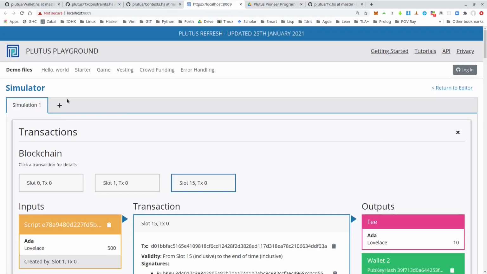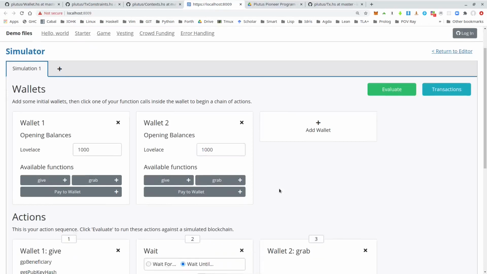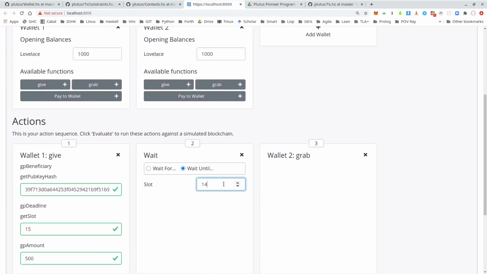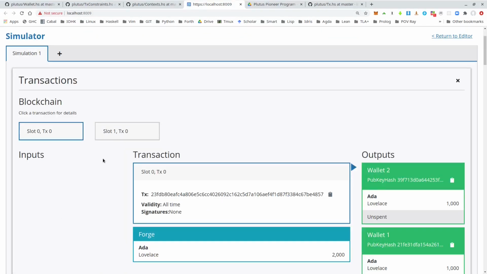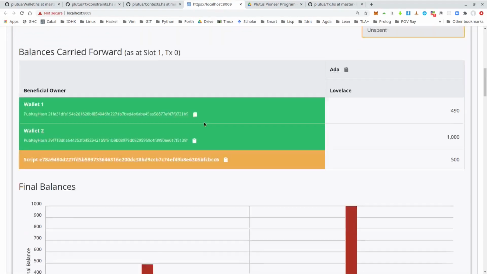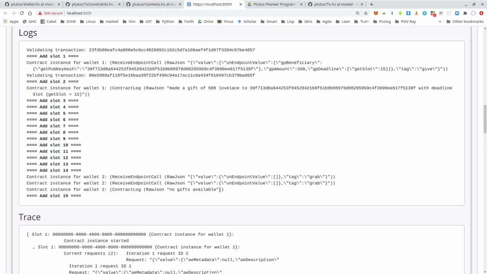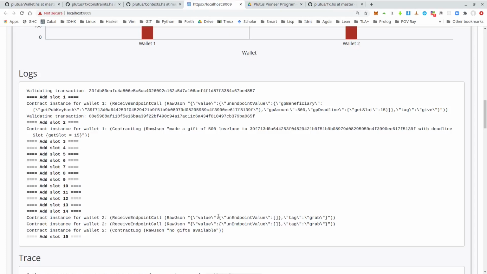Let's also briefly look at the case where the grab happens too early. So let's just change that to slot 14 and reevaluate. And we see there are only 2 transactions. So the give happens, but the grab does not. And we also see the log message, no gifts available, because this is now evaluated at slot 14. So the wallet contract realizes that this UTXO, because of its deadline of slot 15, is not yet available and filters it out. And then there's no UTXO left and the contract doesn't even try to submit a transaction.